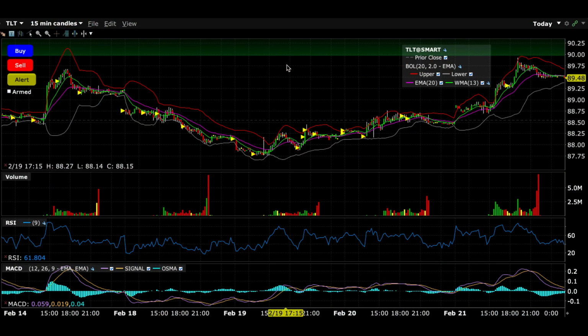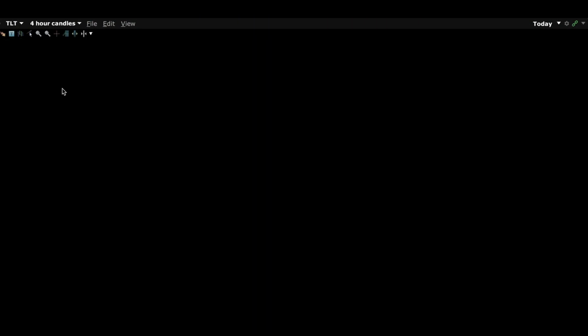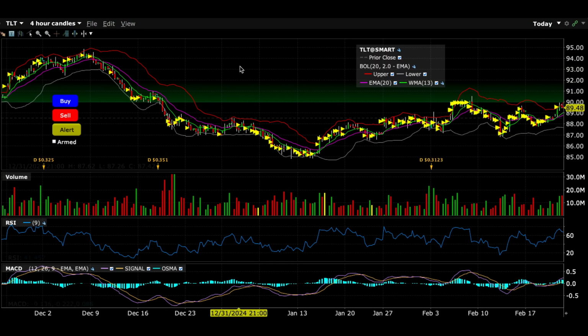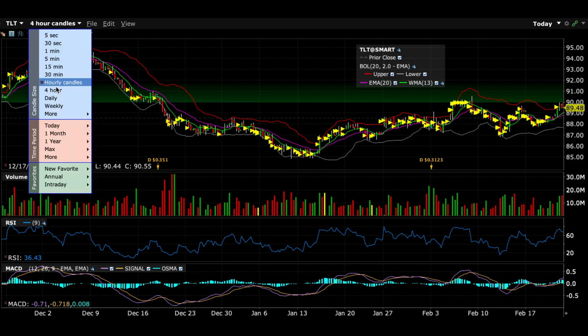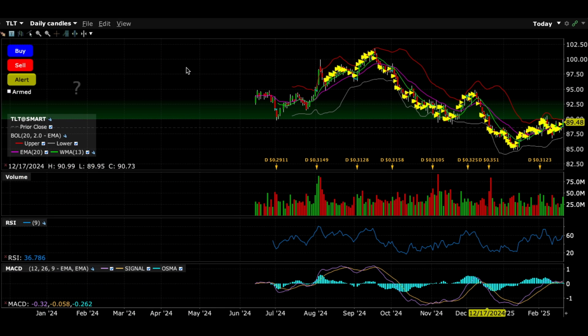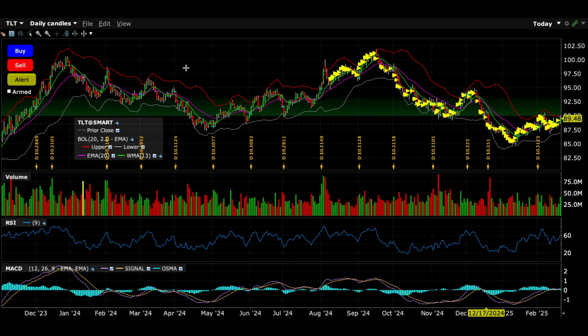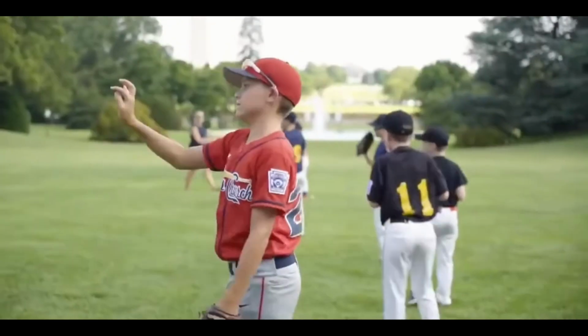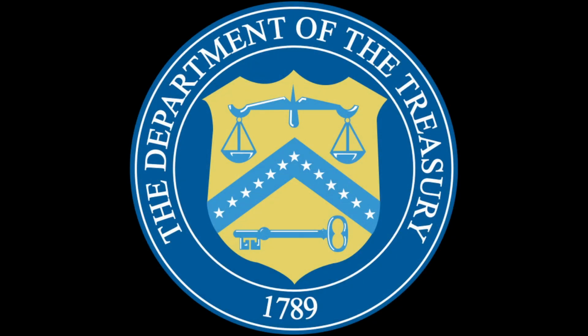U.S. Treasury yields and their effect on TLT. The current yield on 10-year U.S. Treasuries remains between 4.5% and 5%. A drop in yields would be favorable for TLT, as lower yields typically translate to higher bond prices. Historically, TLT has performed well when yields declined, such as during the 2020 market turbulence.